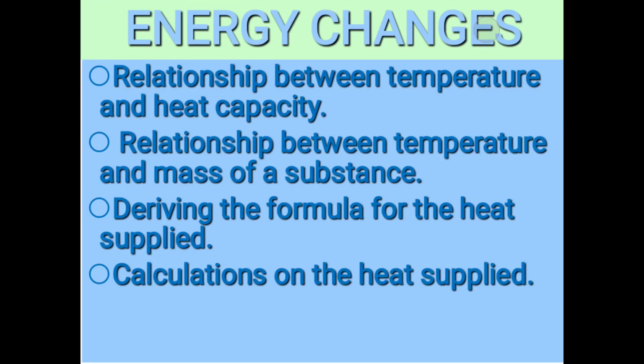In our lesson today, we are still looking at energy changes, but today we are going to look at these four major objectives. We are going to look at the relationship between temperature and the heat capacity. We are going to look at the relationship between temperature and the mass of a substance. We are going to look at how to derive the formula for heat supplied or heat absorbed. Then finally, we shall look at calculations on the heat supplied.